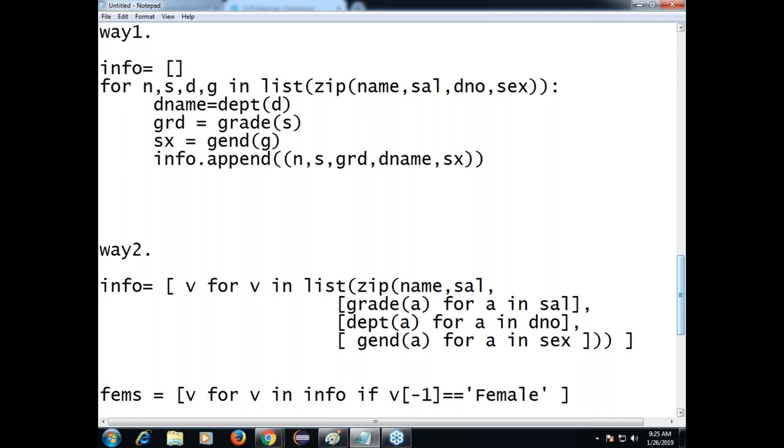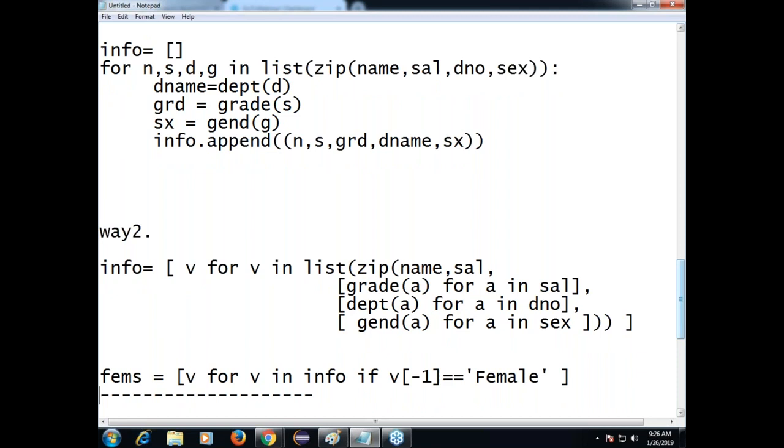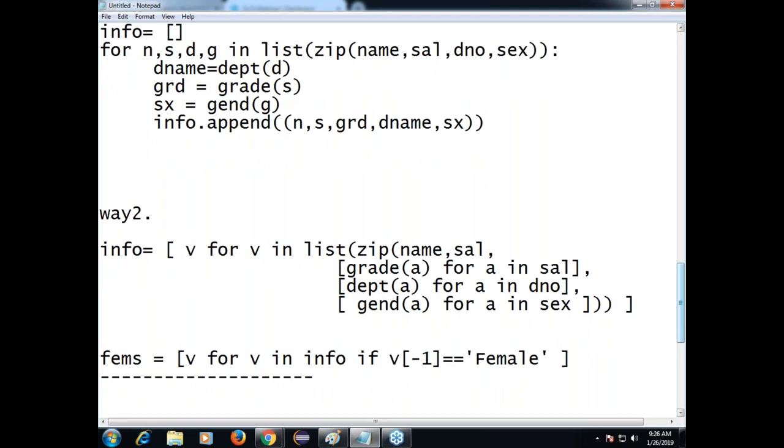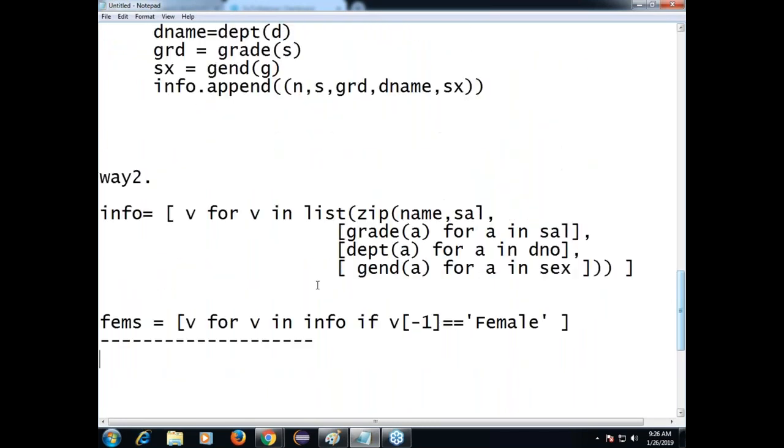If that condition is true, the entire tuple will be appended to that fems list. Now who will be there in fems? Only females. Got it? In this way, you can perform transformations and filters. Okay? Take the two ways, way 1, way 2.